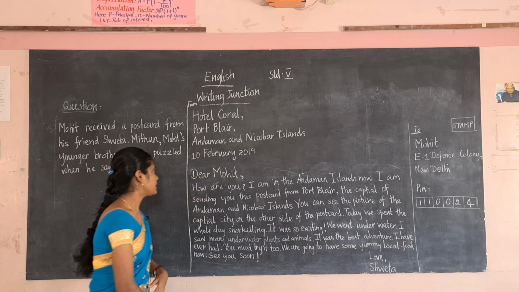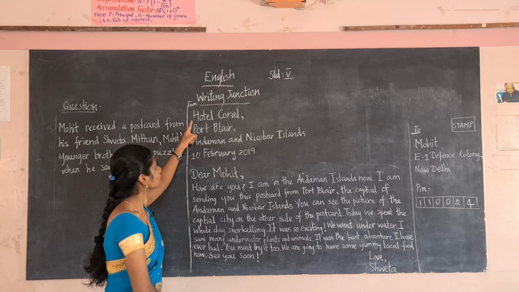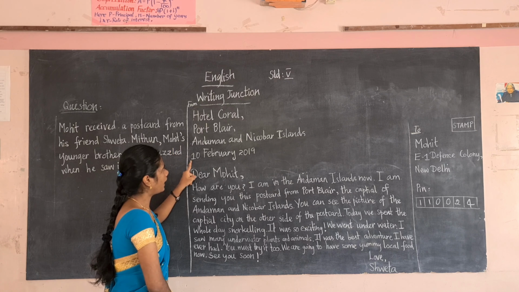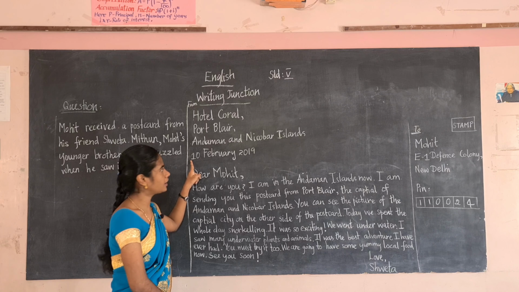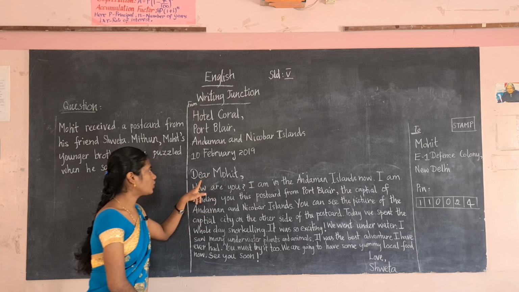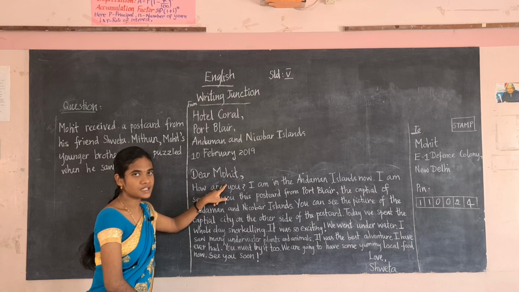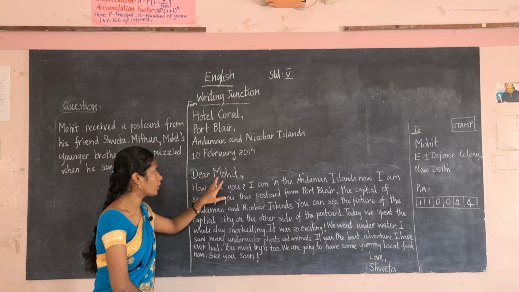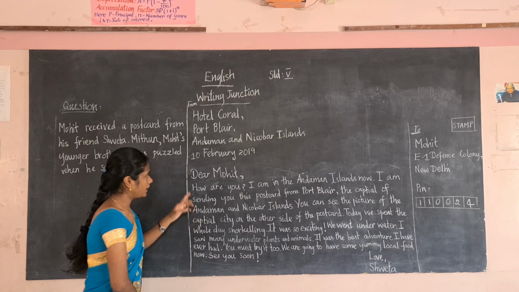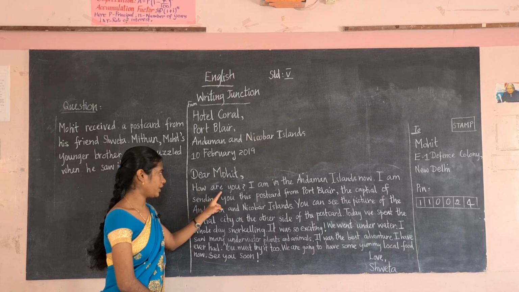Okay, let's start. This is the from address: Hotel Coral, Port Blair, Andaman and Nicobar Islands, and you have to mention the date also, 10th February 2019. To whom is she writing? She is writing to Mohit. So I have to put "Dear Mohit". Your friend's name you have to mention here. Okay, Dear Mohit, how are you?